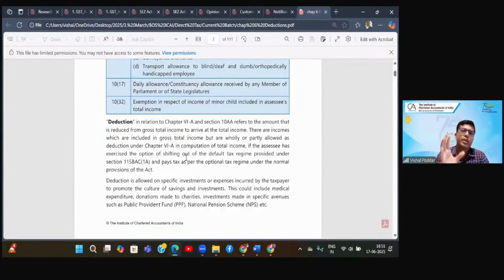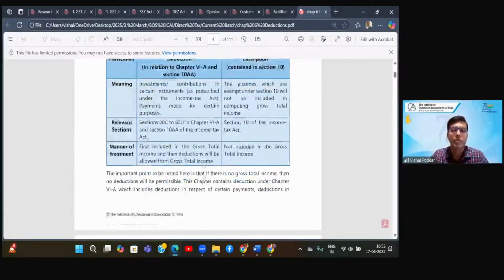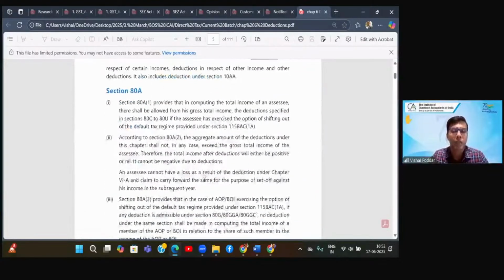Whereas when you say deductions, it covers a few sources of income, which is now our heading C. I hope now you understand what heading C is. So it covers heading C, which is sources of different incomes, 10AA source of income. But besides that, deductions cover so many other things, which are payments, investments. So deduction is that after you have earned the income, which is part of taxable income, now how you are spending the income, that gives you deduction. So that is the basic difference between exemptions and deductions, which has been carved out.